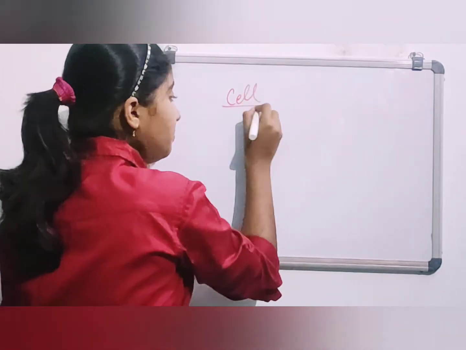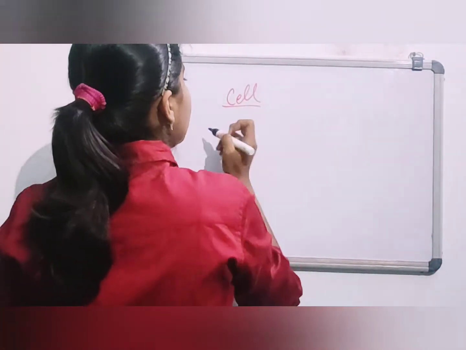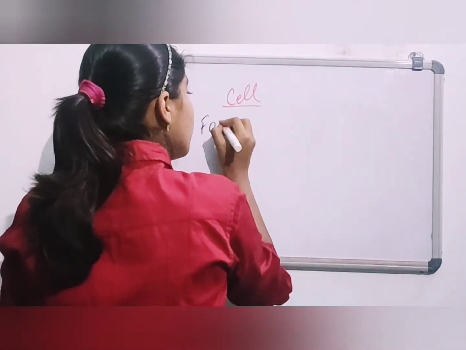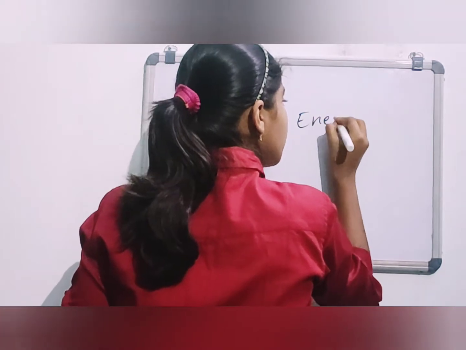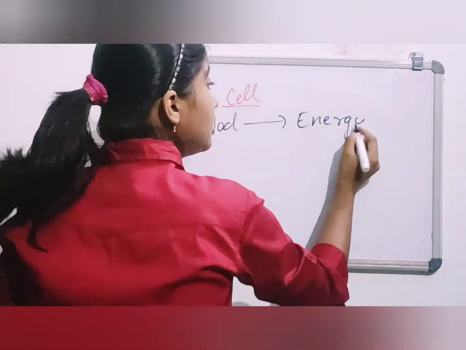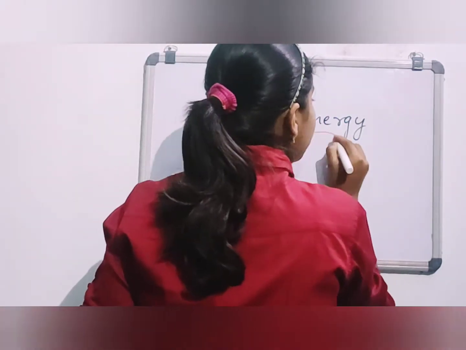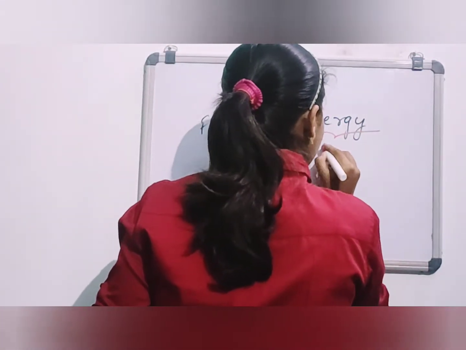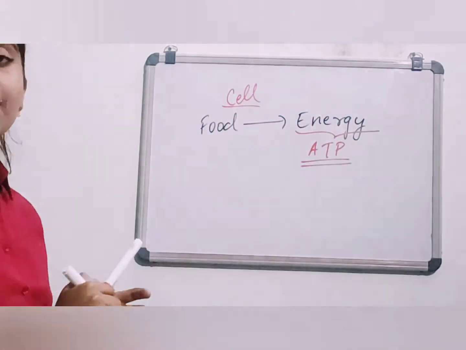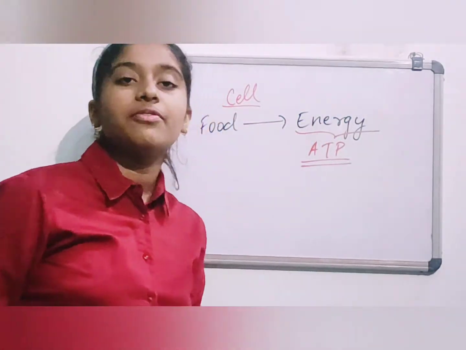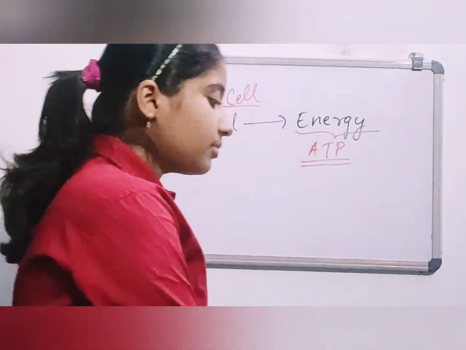Inside the cell, the food is converted into energy, and that energy is nothing but ATP. Hopefully you have seen this word before, or you must have seen it but are confused about it. Let me explain this to you.